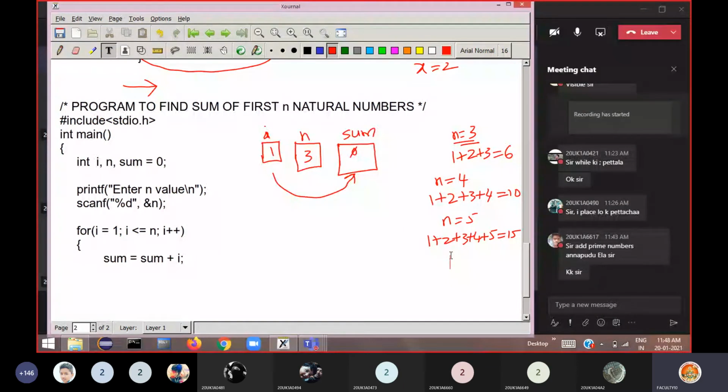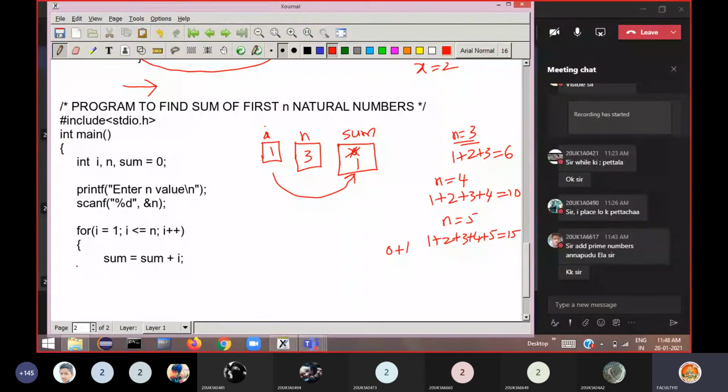Now see here. The first natural number is available with me. Immediately add it to sum. How can I write it? Sum plus I. Where do I want to store the result? Again back in sum. So the statement becomes sum is equal to sum plus I. That means the right hand side will be evaluated first. The initial value of sum is 0, plus I value 1. So first 0 plus 1 will be calculated, the result becomes 1, and that will be stored back in sum. The 0 is gone, and now sum contains 1.